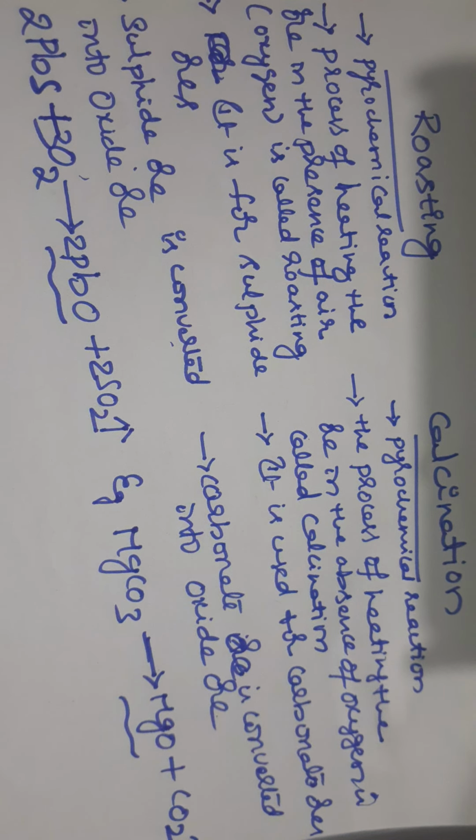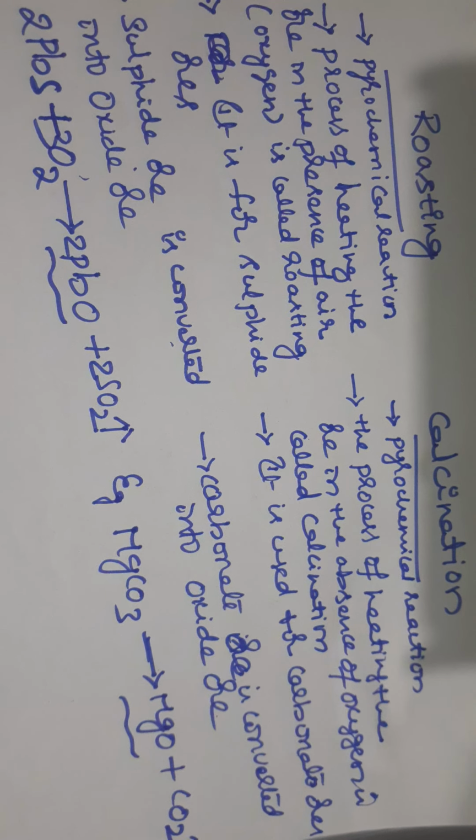Roasting is a pyrochemical reaction, and calcination is also a pyrochemical reaction. The process of heating the ore in the presence of oxygen is called roasting. The process of heating the ore in the absence of oxygen is called calcination. Roasting is generally used for sulfide ores. Calcination is generally used for carbonate ores. In the roasting process, sulfide ore is converted into oxide ore, but in the calcination process, carbonate ore is converted into oxide ore.